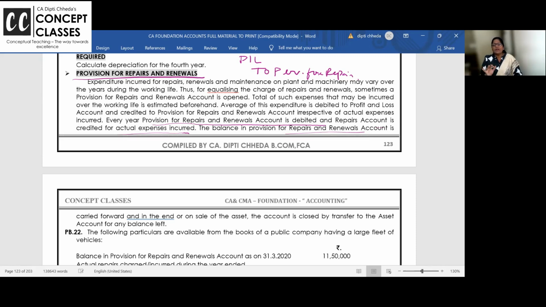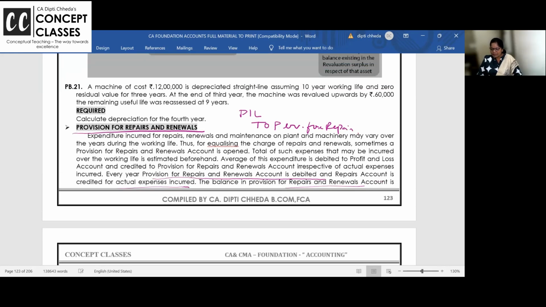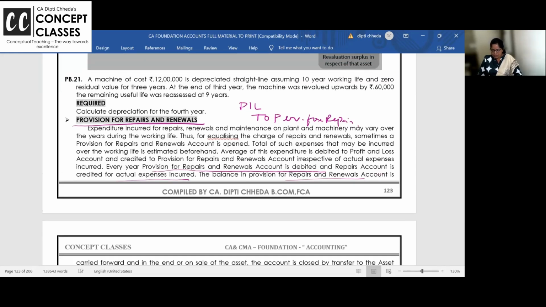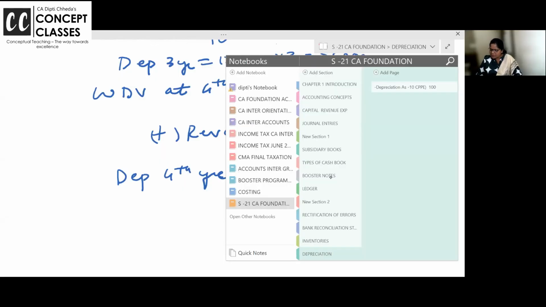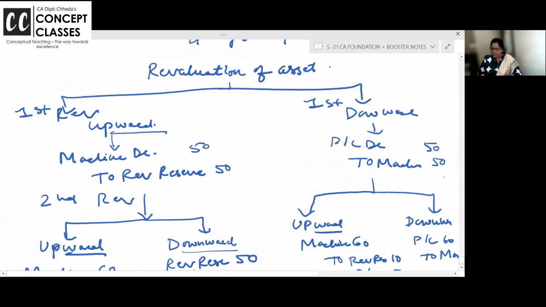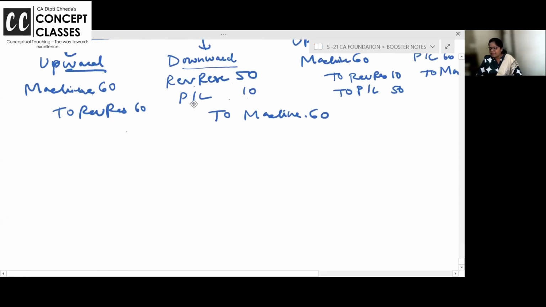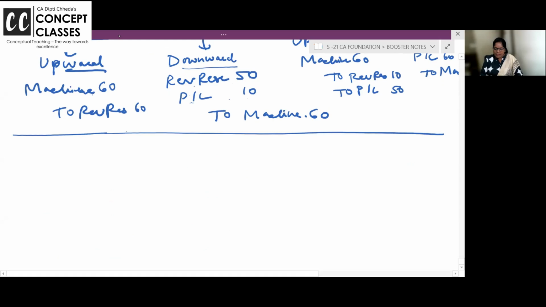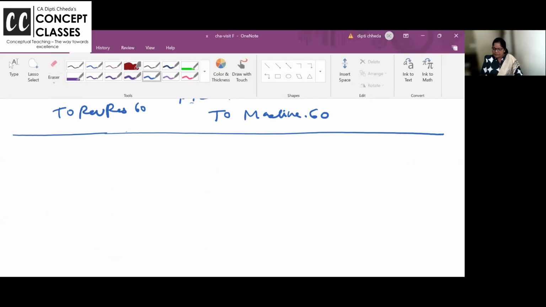Exactly the same as you will learn in the bad debt concept, the bad debts and doubtful debts. Repairs, so how do you do the repairs? Routine repairs. And then the provision account is carried forward. We'll do one thing. Anyhow, we are used to writing all this in boosters, no? So today, let us start the class with boosters. If you have missed the class, this is all the flowchart for revaluation and all. You can leave the space or write it later. Let's start with boosters and we will write.